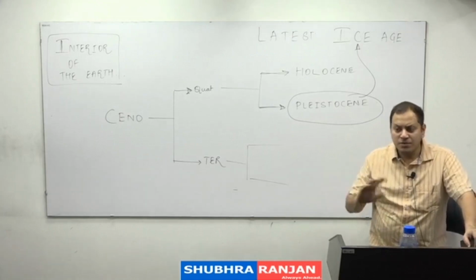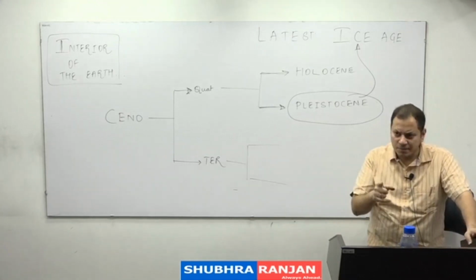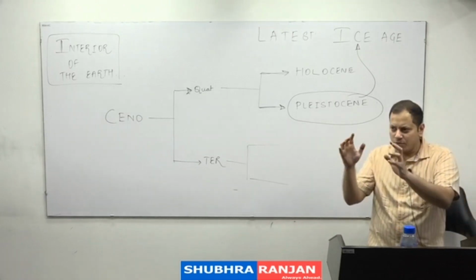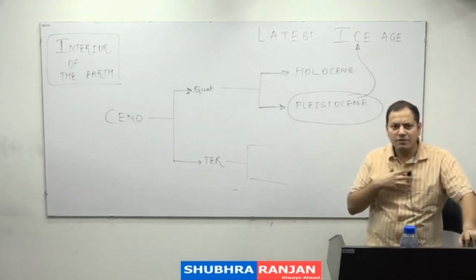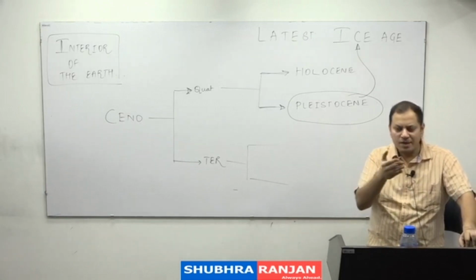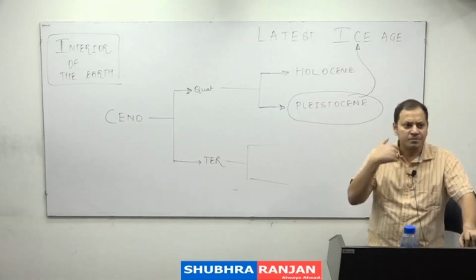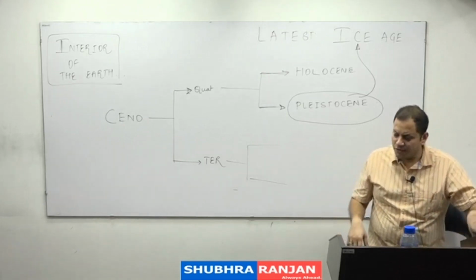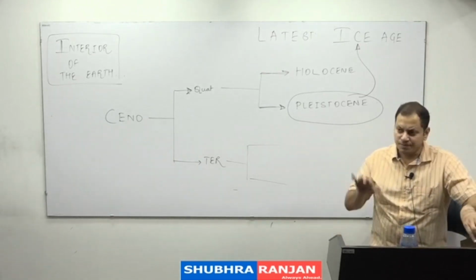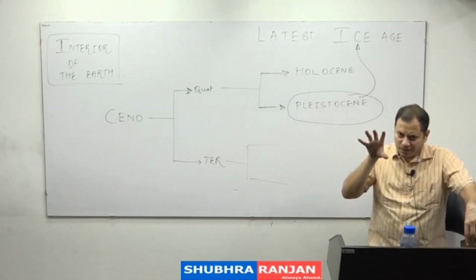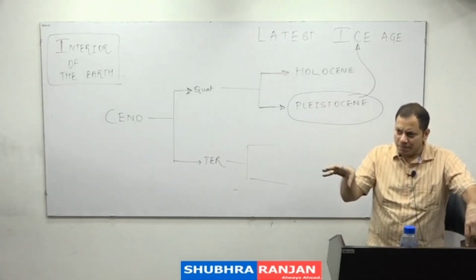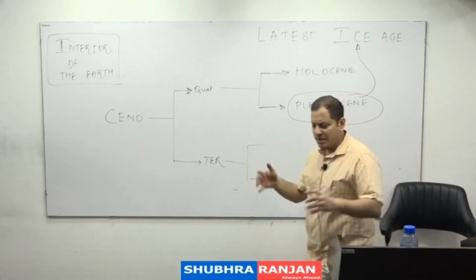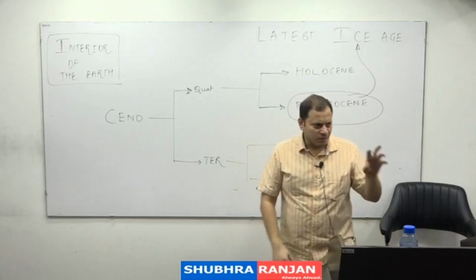Now why this happens we do not know, but we know that earth passes from the warm to cold, warm to cold, warm to cold. So right now we are in the warmer phase. इससे पहले there was an Pleistocene period and future में we are fast approaching into the colder phase. But this colder phase of the earth is now affected by the global warming. That is, कोई नया जो आइस एज है जो आना चाहिए था, it may not come because of global warming.